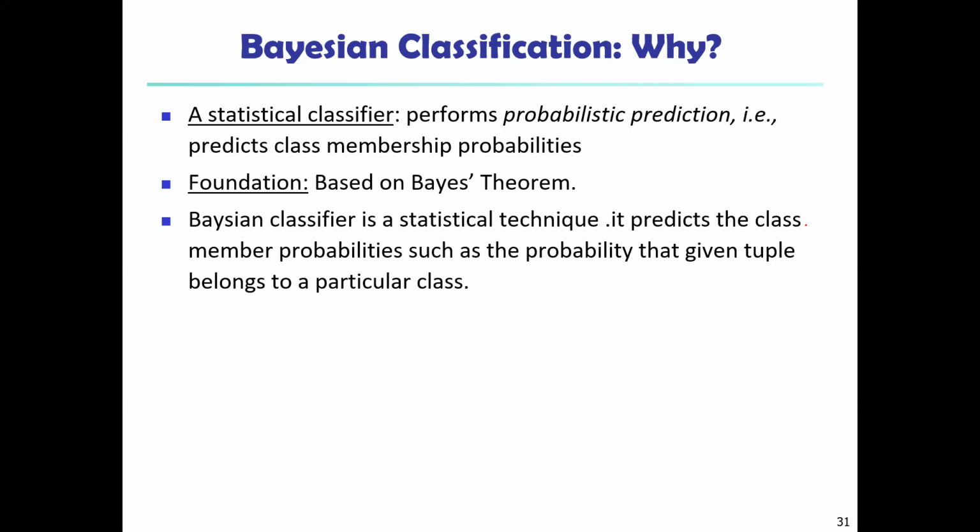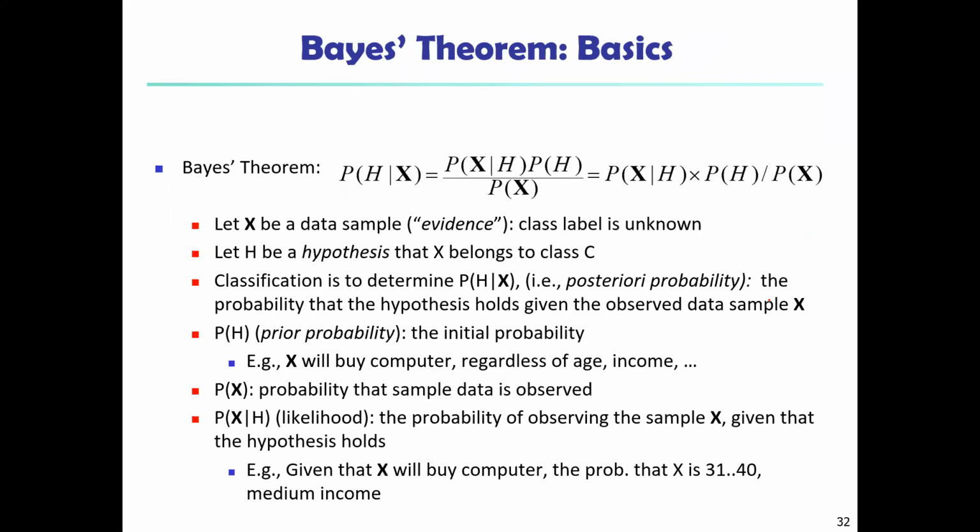In Bayesian terms, X is considered as evidence. So see here, in Bayes' theorem, let X be a data sample, the evidence. We are going to consider this as evidence. As usual, it is described by measurements made on a set of n attributes. Let H be a hypothesis that X belongs to the class C.